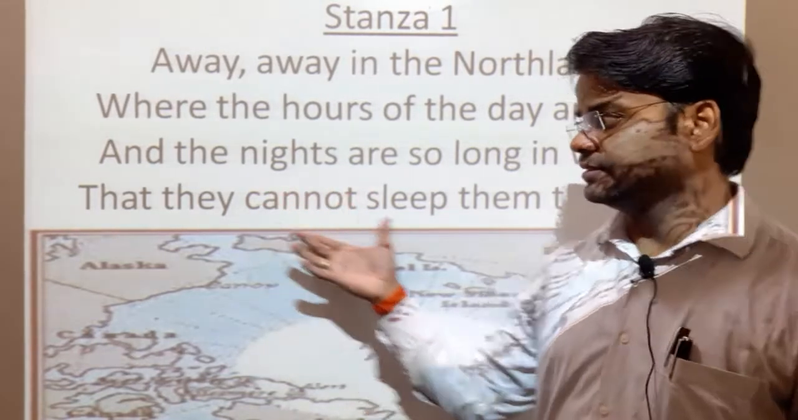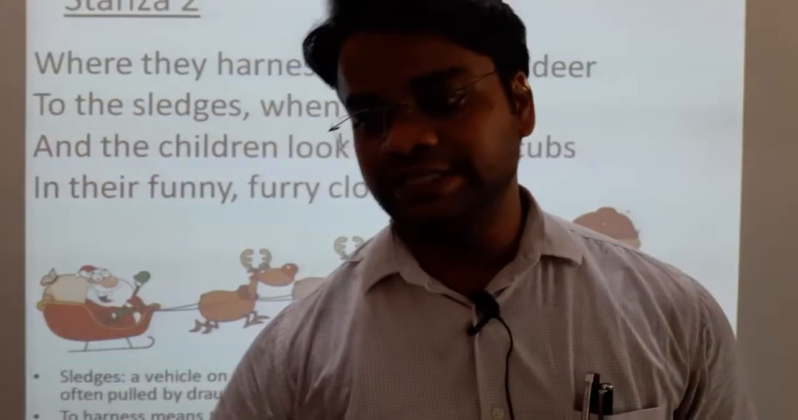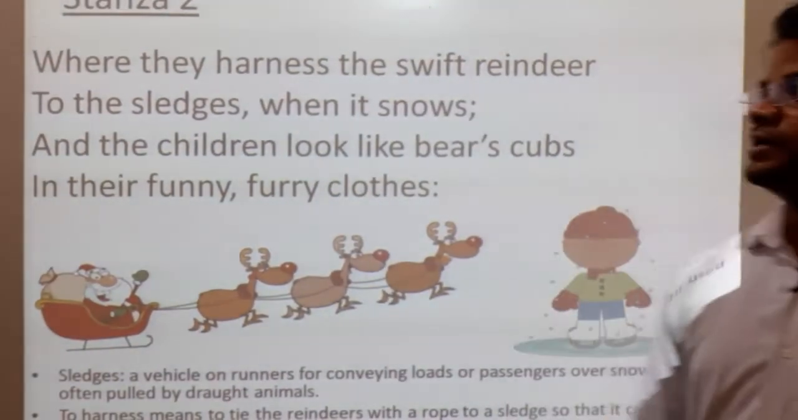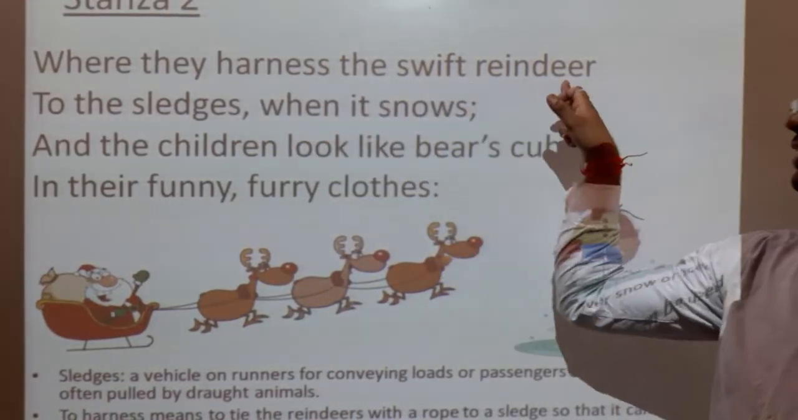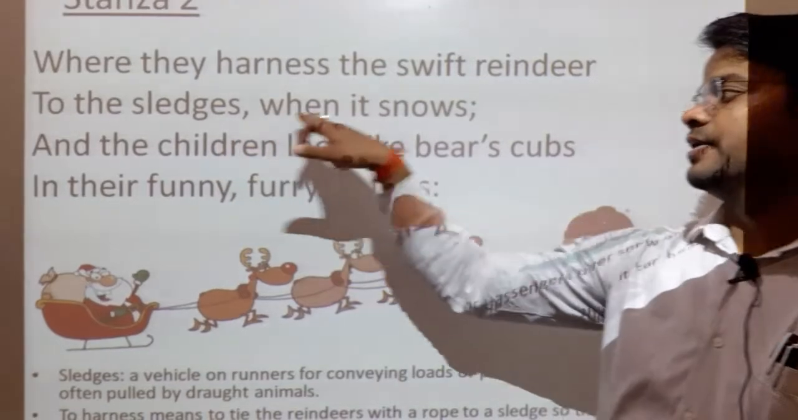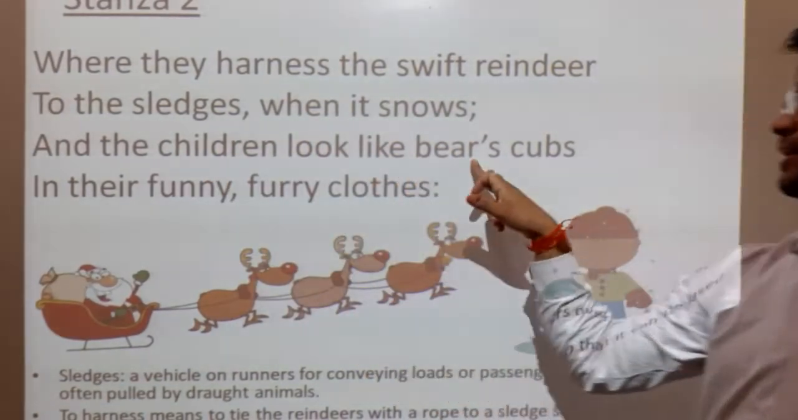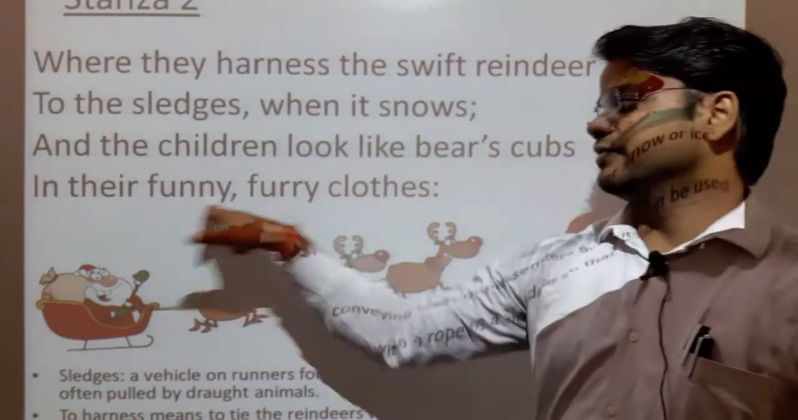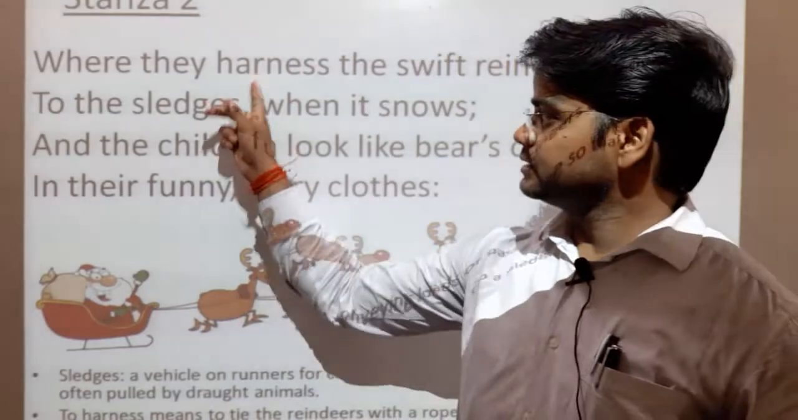So this is the thing which happened in stanza number 1. Now see the stanza number 2, where they harness the swift reindeer to the sledges when it snows, and the children look like bears' cubs in their funny furry clothes. Now, what do you mean by this sledges?